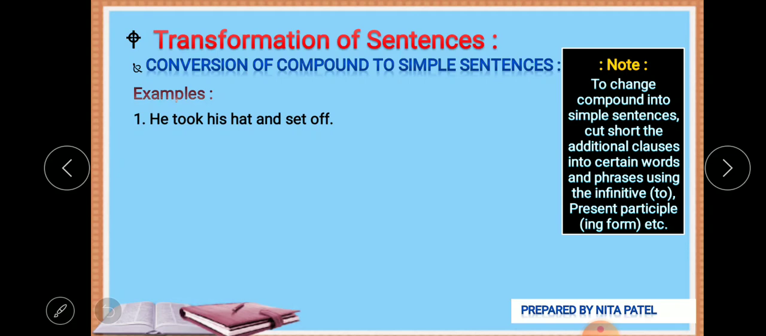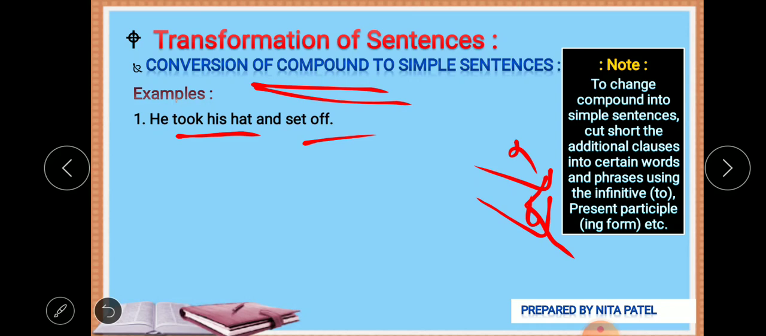He took his hat and set off. Now two things are there: he took his hat and he set off. Two actions are given here, right? Now we can use these things, that is infinitive, present participle or past participle. This use of infinitive and present participle, these both techniques work really well when you form a compound sentence from a simple sentence.